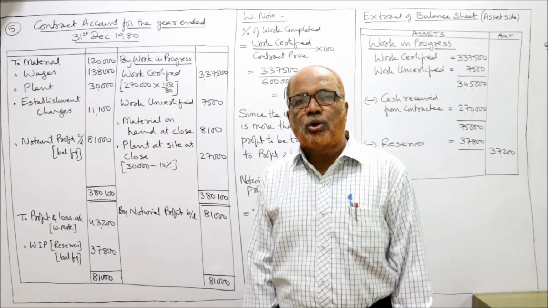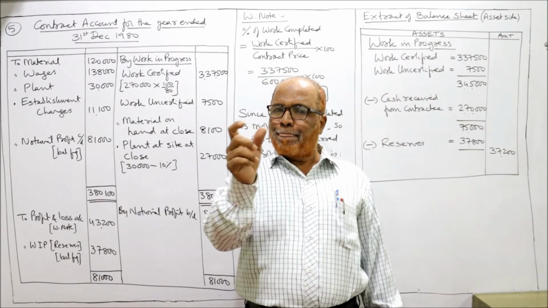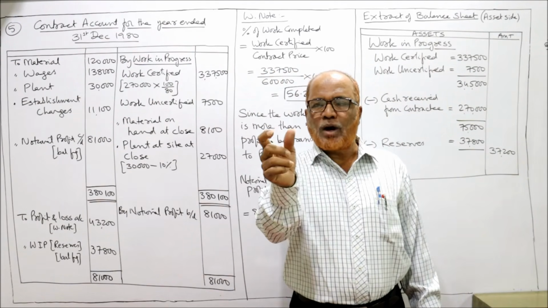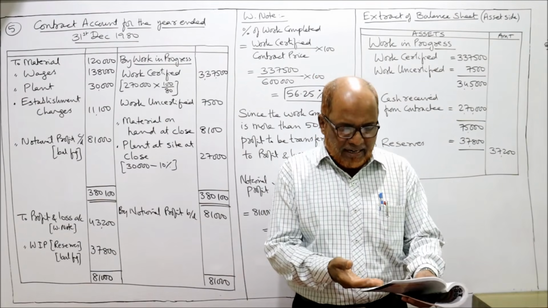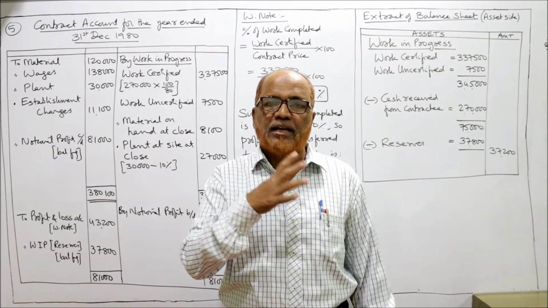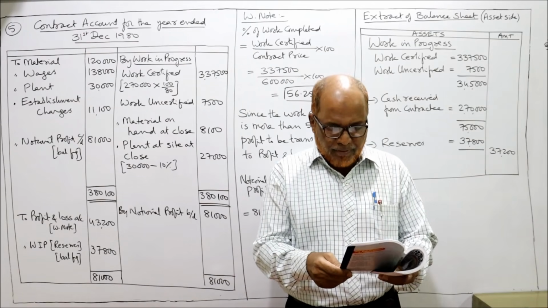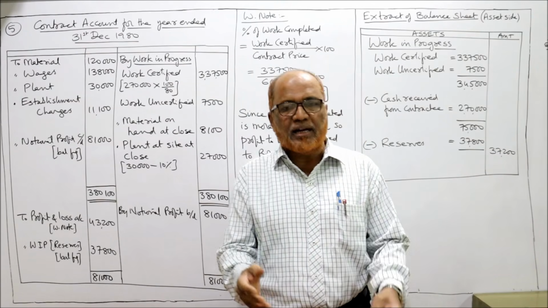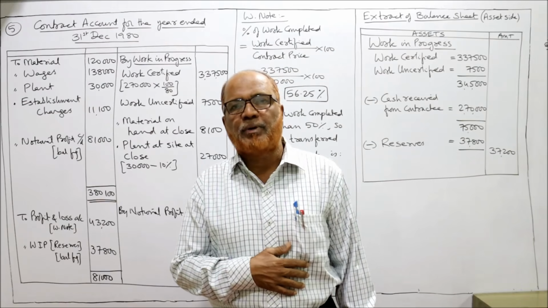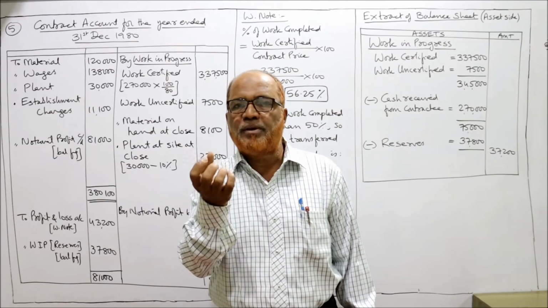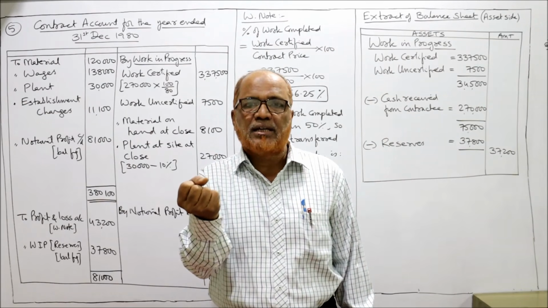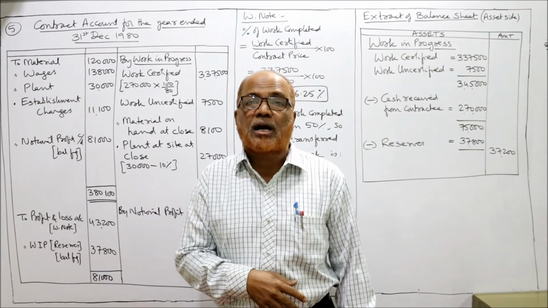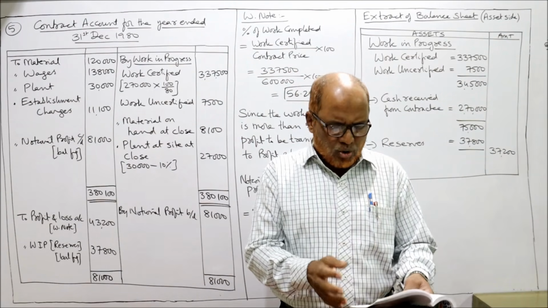In the previous problem I told you how to find out the work certified. Cash received into 100 by 80, because it is given 80%, will give work certified. And the remaining 20% being retained until completion is called retention money. Normally some percentage will be withheld by the contractee. He will pay it to the contractor on the completion of the contract. This should not be considered.